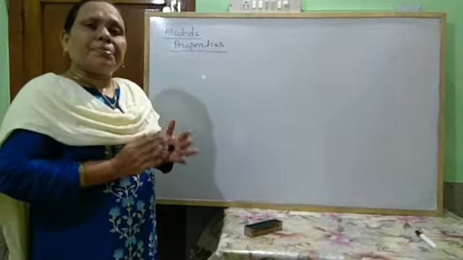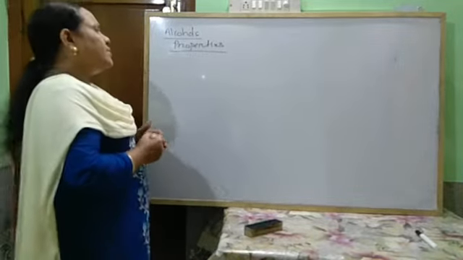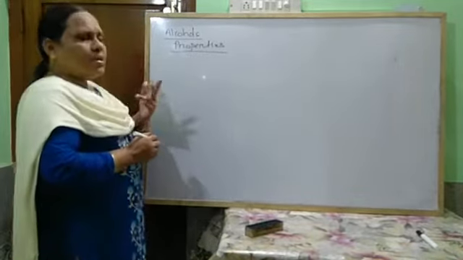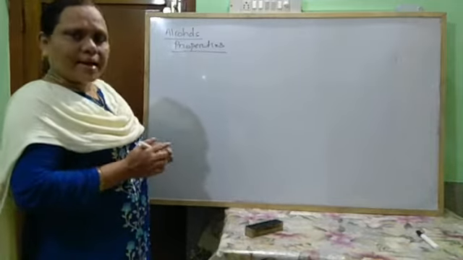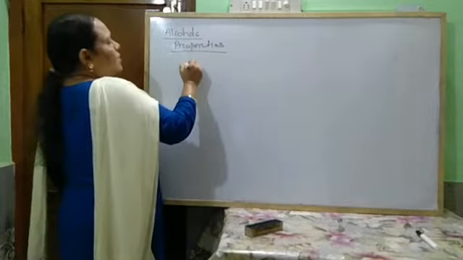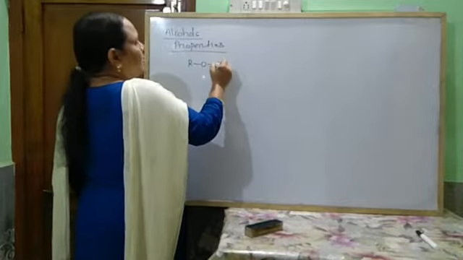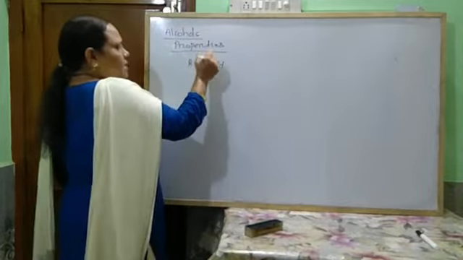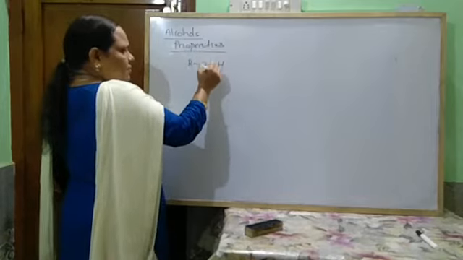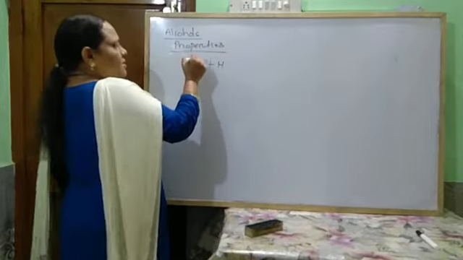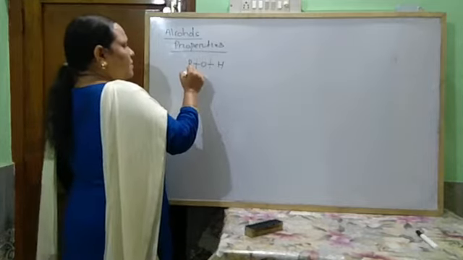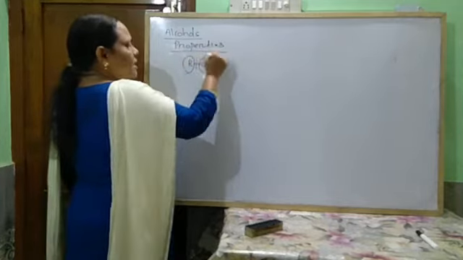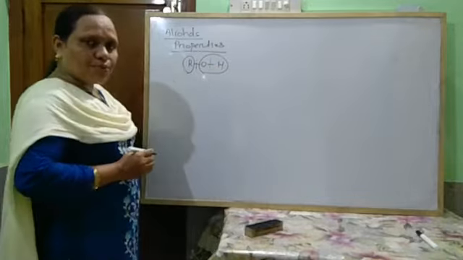Next, come to chemical properties. The chemical properties of the alcohols are due to cleavage of two types of bonds and the involvement of both the alkyl group and the hydroxyl group. Look here, this is R-OH. Some reactions take place due to cleavage of this bond, some due to cleavage of this bond, and some due to involvement of both the alkyl group and the hydroxyl group.